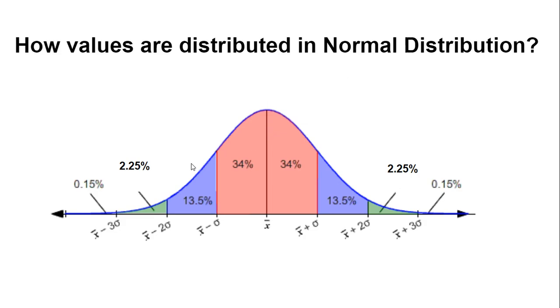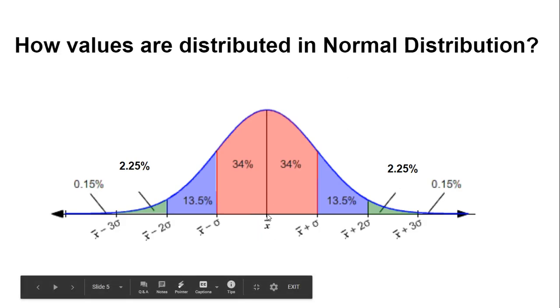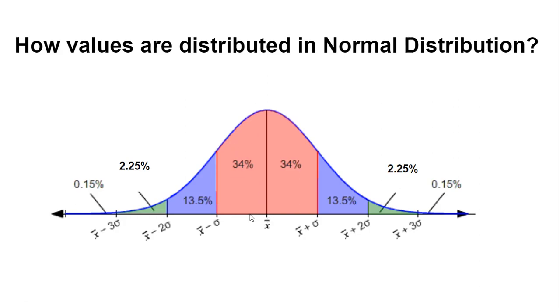When we say that there is a normal distribution, then you know that it will be a symmetrical graph, and it will be divided into two halves by this mean, that is represented by this x bar. And also if we know the standard deviations or the values of the standard deviation, then as per the property of the normal distribution,